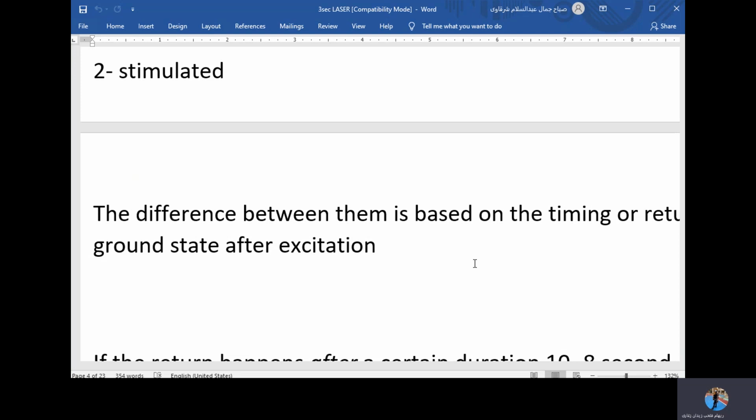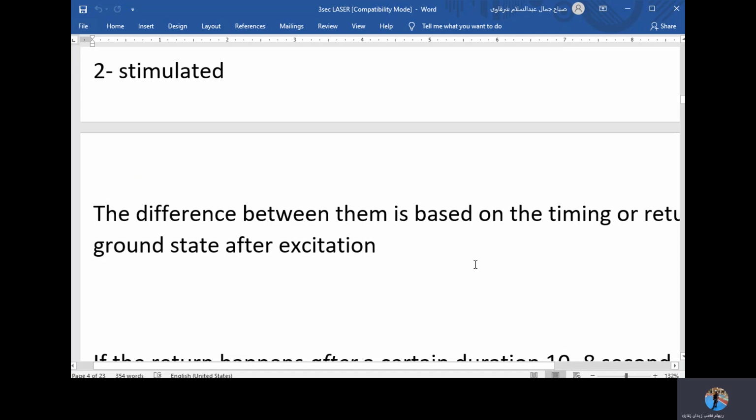It means that the electrons, or the atom in general, will go from a higher energetic state to a lower energetic state by losing a certain amount of energy it absorbed in the first place. The timing of returning the atom from the excited state into the ground state is all the difference between the two types of emission.